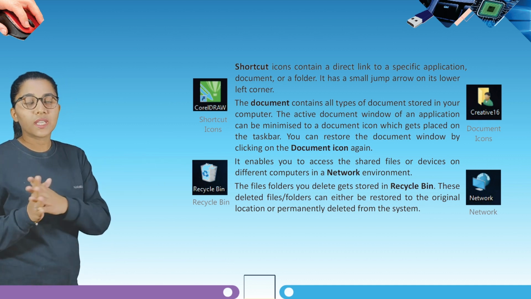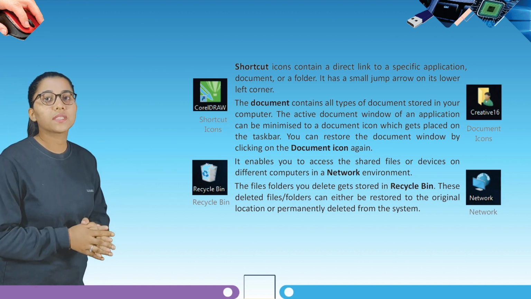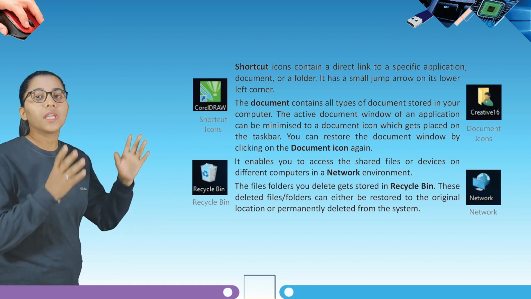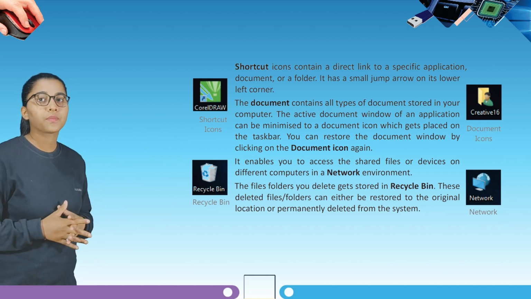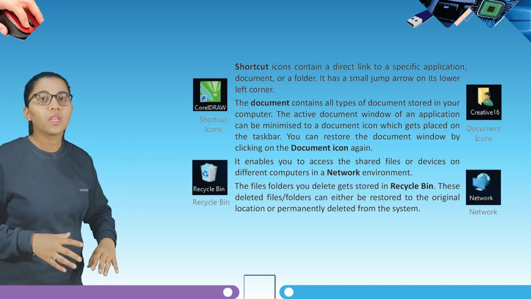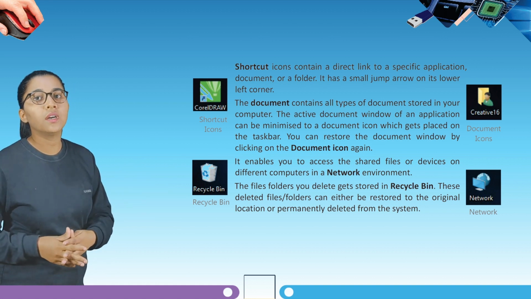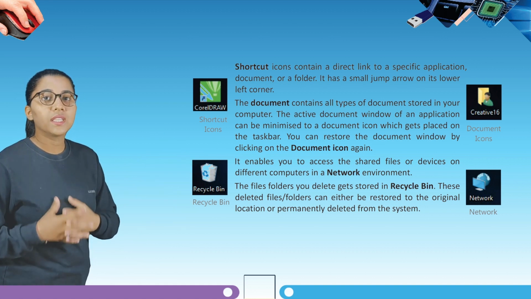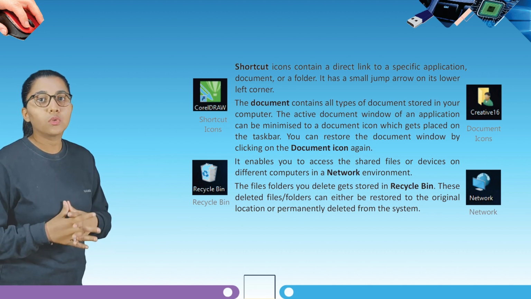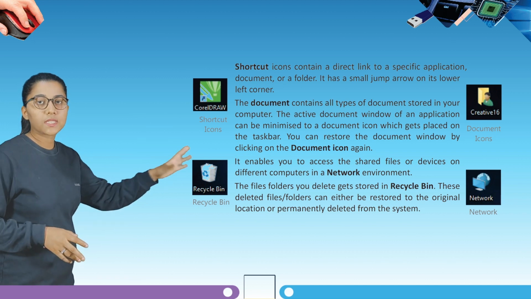Now students, our next icon is network. It enables you to access the shared files or devices on different computers in a network environment. Now next we have recycle bin. The files and folders you deleted get stored in the recycle bin. These deleted files or folders can either be restored to the original location or permanently deleted from the system.